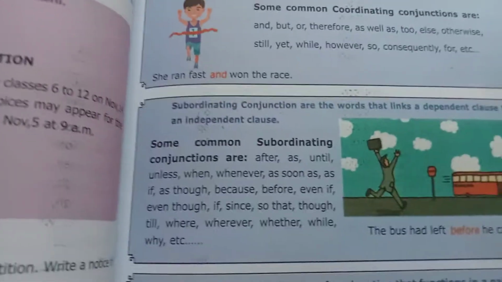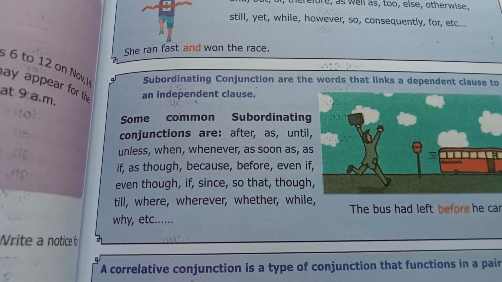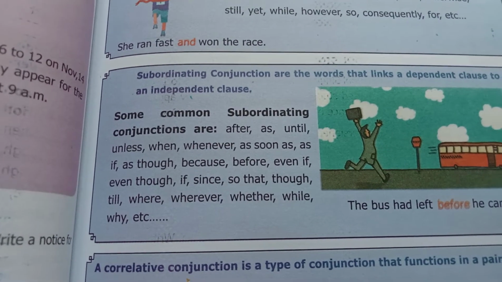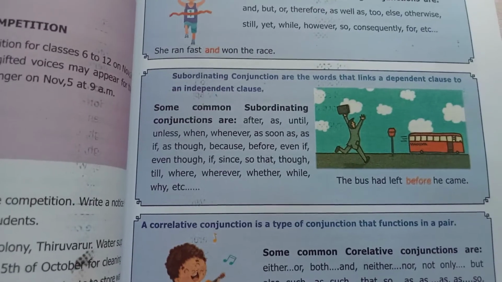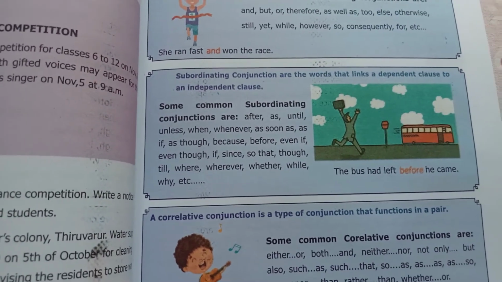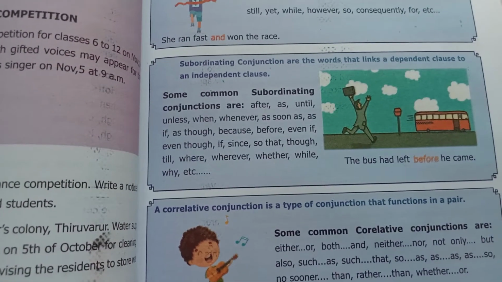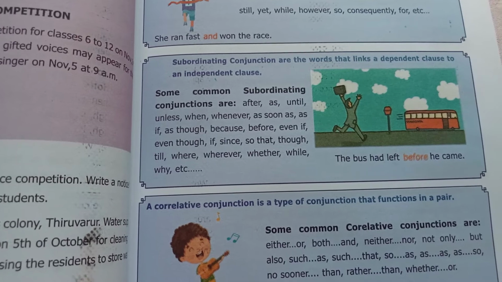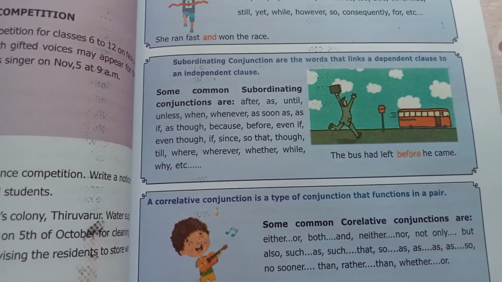Next, subordinating conjunctions are the words that link a dependent clause to an independent clause. Some common subordinating conjunctions are after, as, until, unless, when, whenever, as soon as, if, as though, etc. These all are known as subordinating conjunctions.